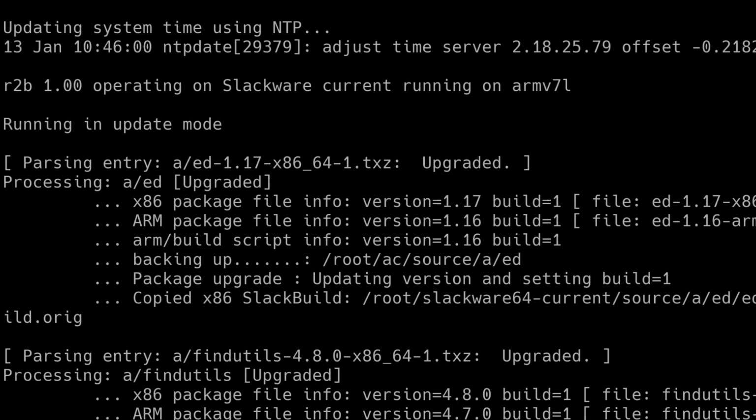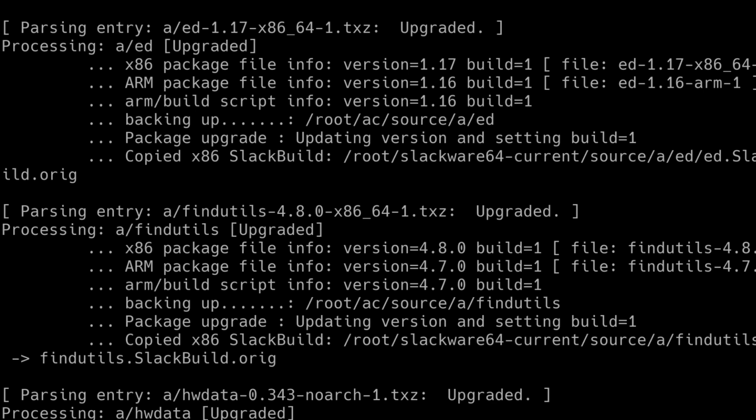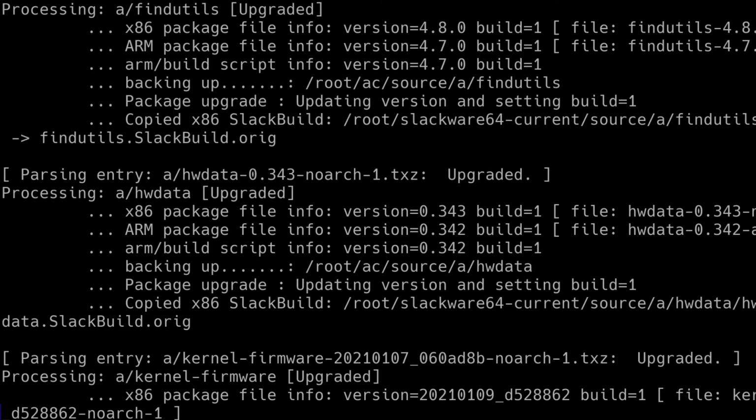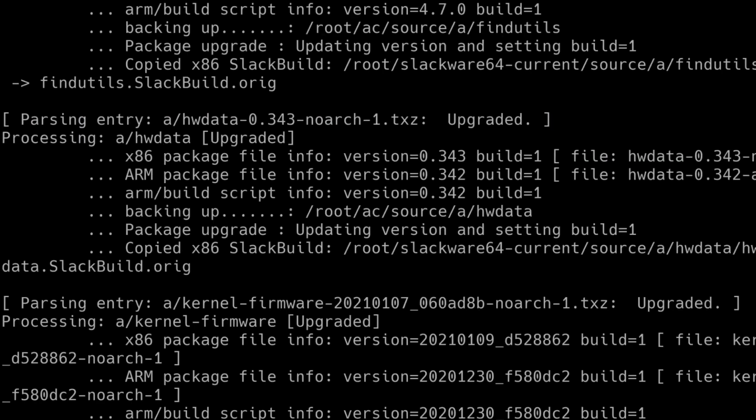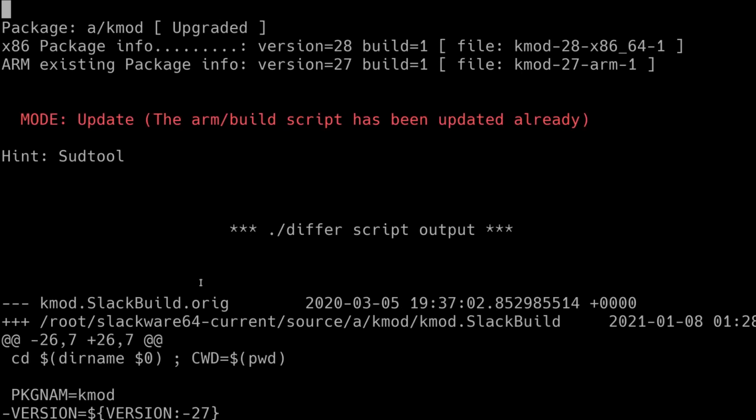It's automatically changing the version number. In this case, I don't have any of this code in the Slackware ARM build script, so I can just ignore it. Again, there's nothing to do there. Kernel firmware, that's fine. As you can see on the screen, the build system also detects whether there are any duplicate packages and it just skips them. It doesn't try to process them twice.